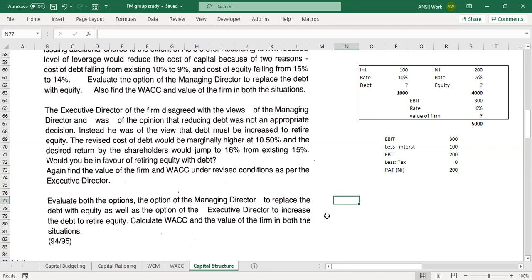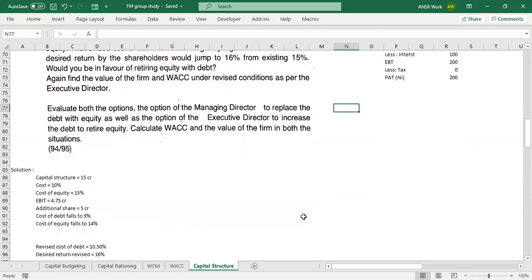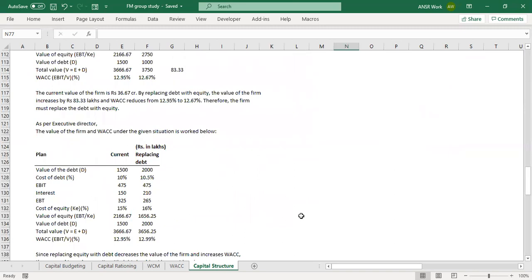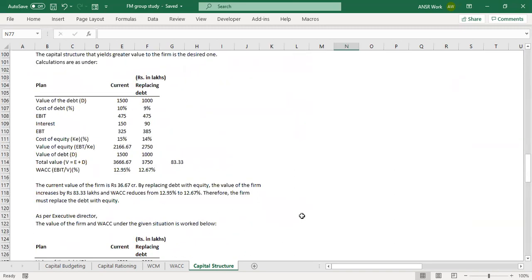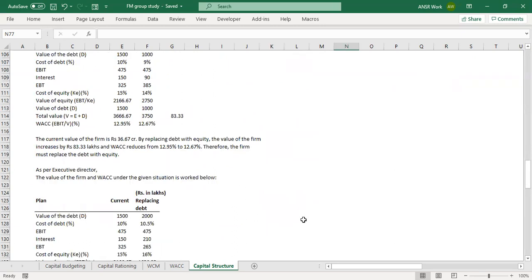The second one, when we are reducing it to 9% and 14%, we get WACC as 12.67 and value of firm as 37.5. Absolutely correct. That is the absolutely correct answer. Now you can phrase your decision in your own language. That's exactly what we have to write as a decision for this question.